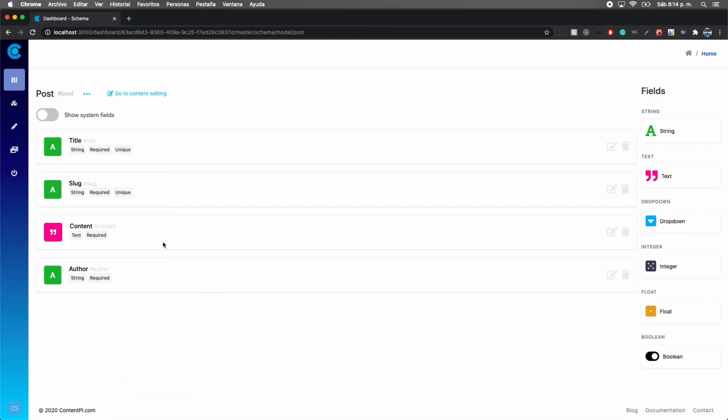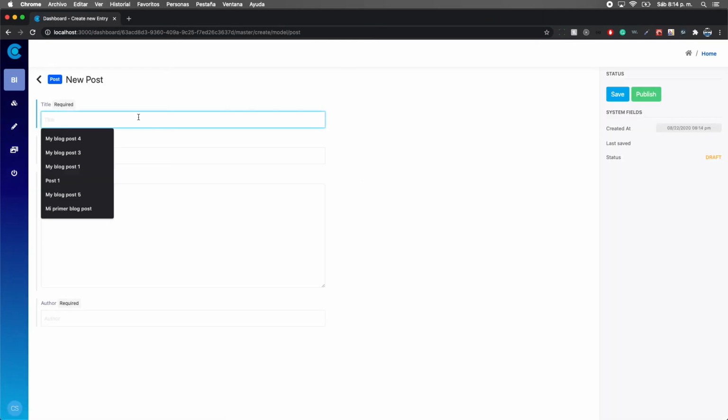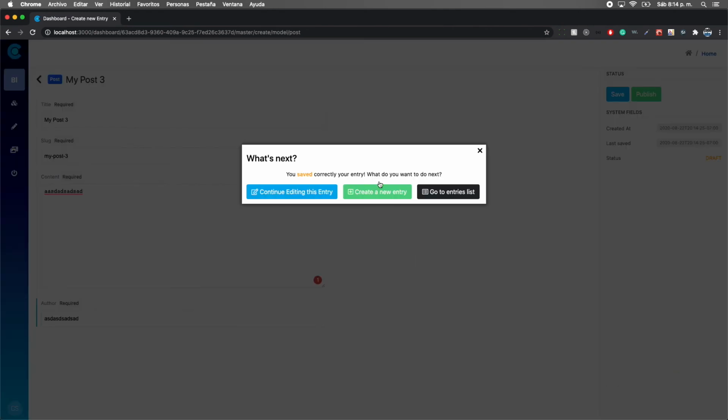Yeah, okay. So now it should work. If we go to the content editing and we create a new entry, let's say my post 3, for any content, any author, I'm going to save. Once I save, I'm going to get this modal: you saved correctly your entry, what do you want to do next?